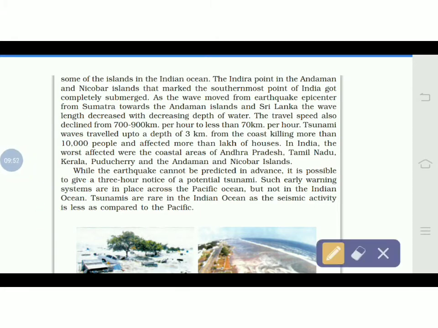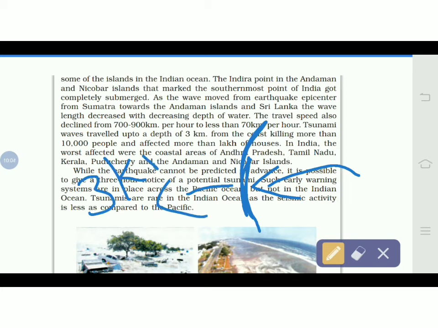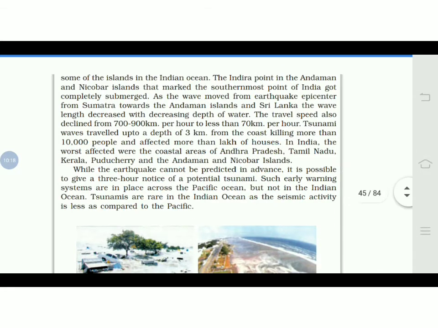So what happened? The thrust-back tsunami waves entered the seashore. This is up to the seashore. From here it came onto the land up to 3 kilometers. Because it entered the land area, it killed nearly 10,000 people and also affected more than lakhs of houses that were washed off.